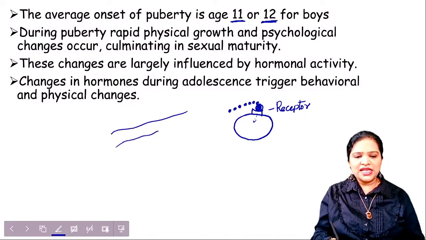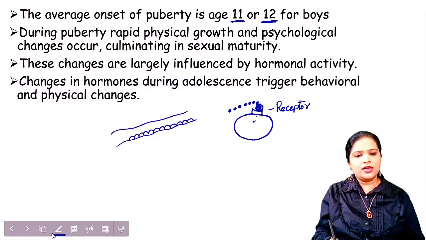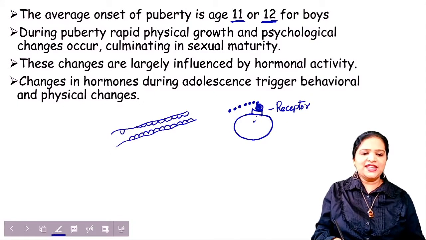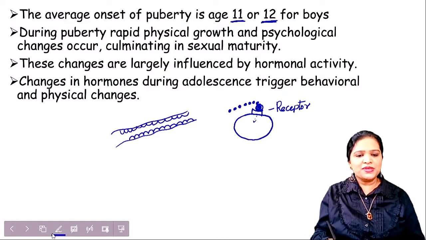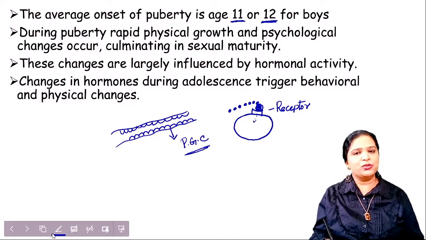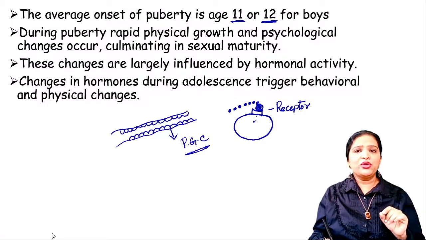See, we have seen the spermatogenesis where these are the germ cells, primordial germ cells in the seminiferous tubules. They are formed whenever the embryo is developed.